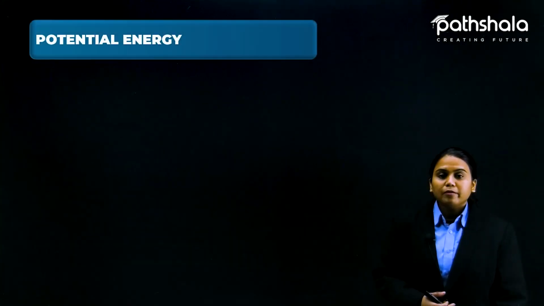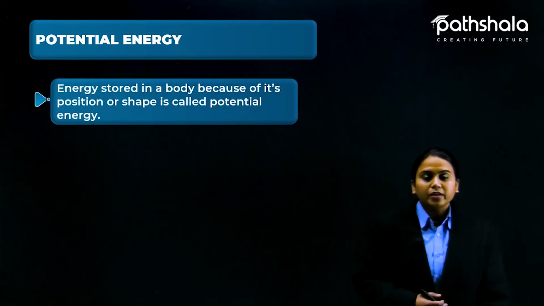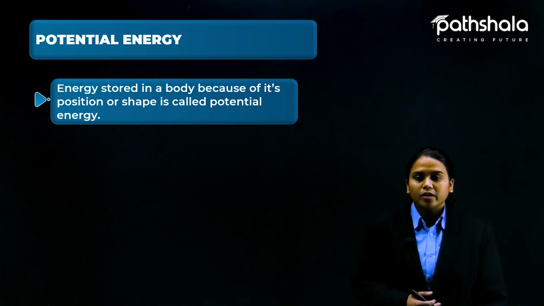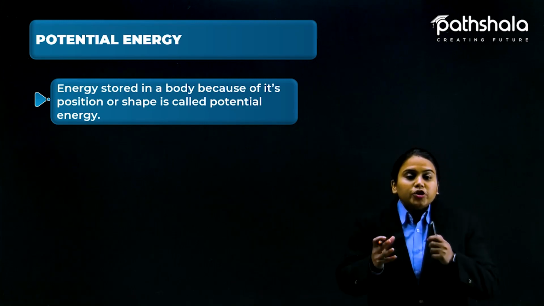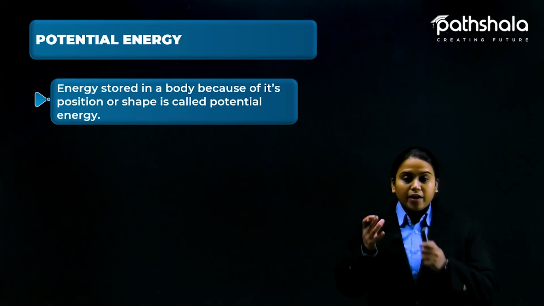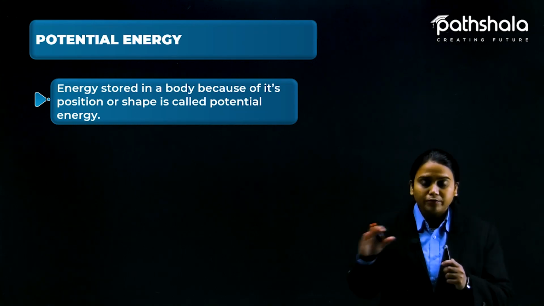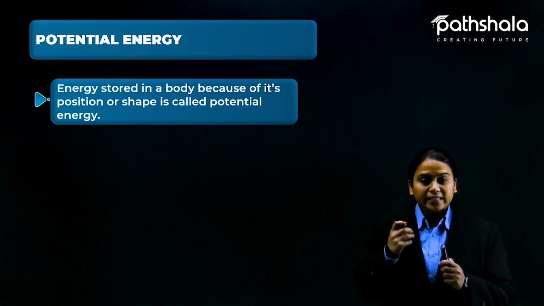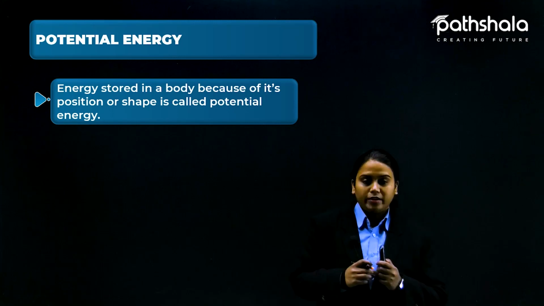Now let us see what potential energy is. According to the definition, energy stored in a body because of its position or shape is called potential energy. Of course, it is like the potential of doing something. If somebody is at rest, that's fine, but what potential it is storing in the body itself is going to convert into another form of energy.